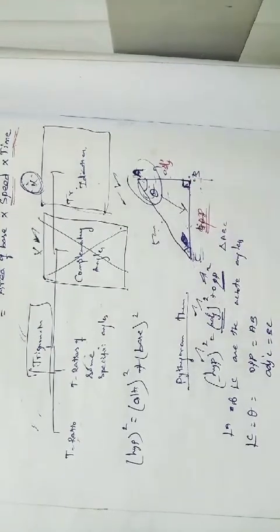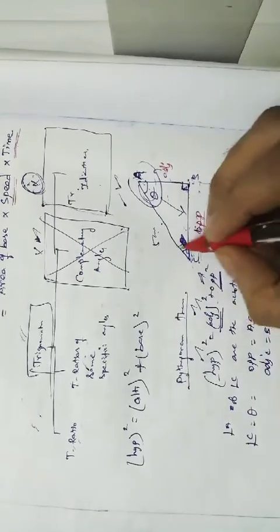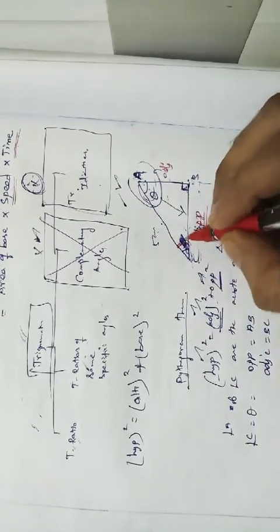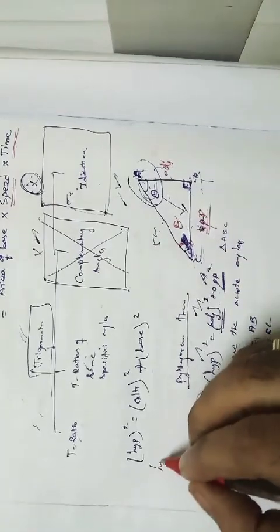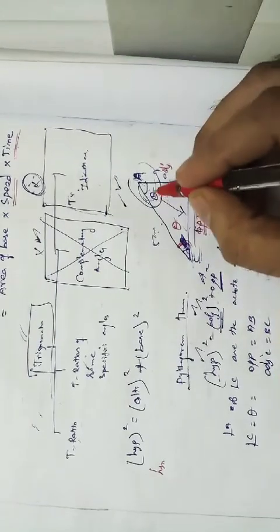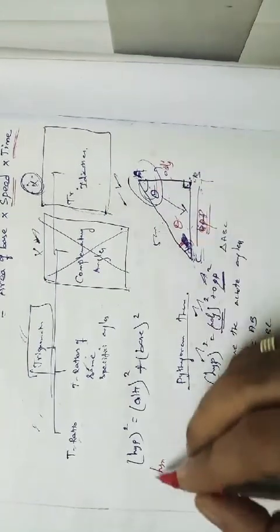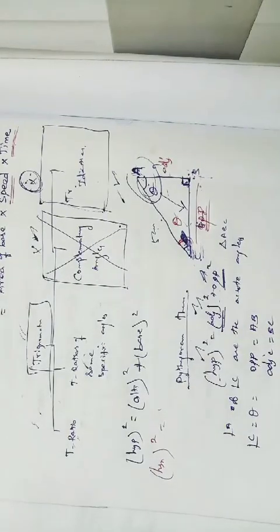Now we come to the right angle triangle. I'm assuming that angle C is theta. So hypotenuse square is equal to opposite square plus adjacent square. Otherwise, if I assume angle A is theta, it's the same thing: hypotenuse square is equal to opposite square plus adjacent square.